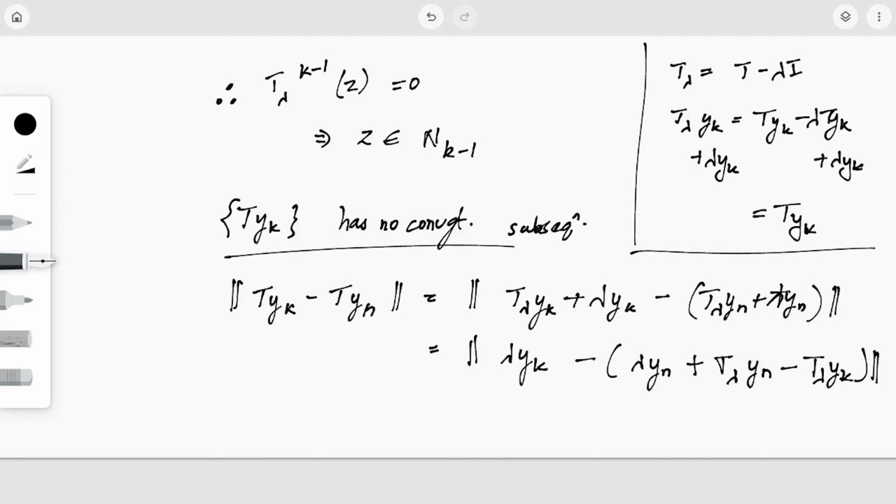I'm just taking lambda yk and grouping all other terms together. So lambda yk minus lambda of yn plus T_lambda yn minus T_lambda yk.